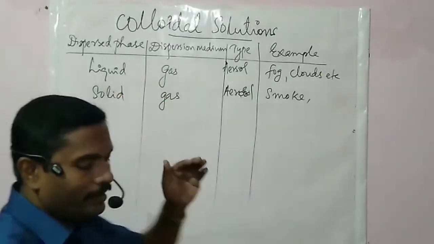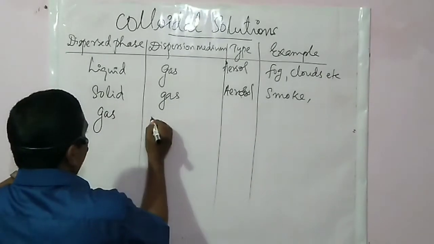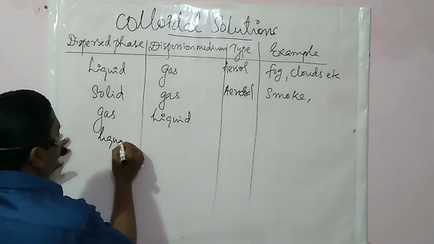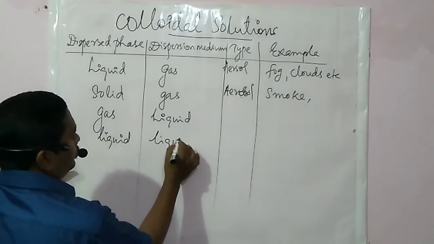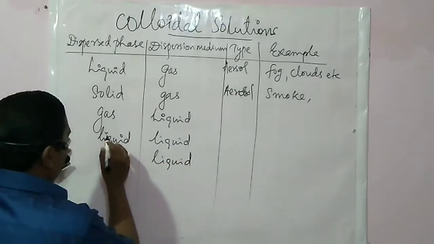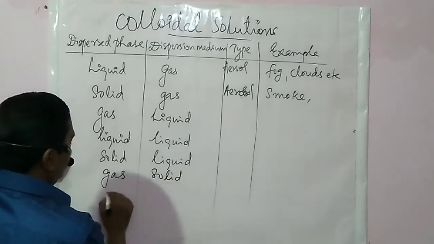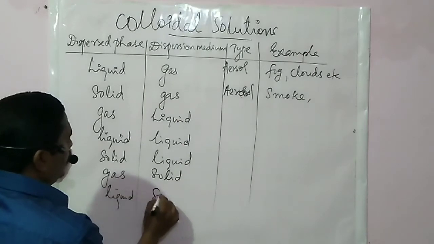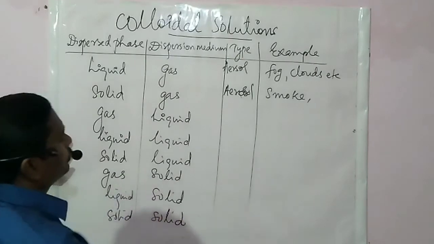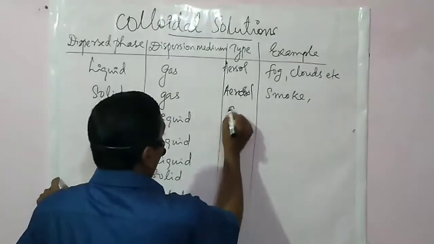Then, similarly, we can classify the rest: gas in liquid, liquid in liquid, solid in liquid, gas in solid, liquid in solid, and finally solid in solid. So the first one, gas in liquid, is known as foam.